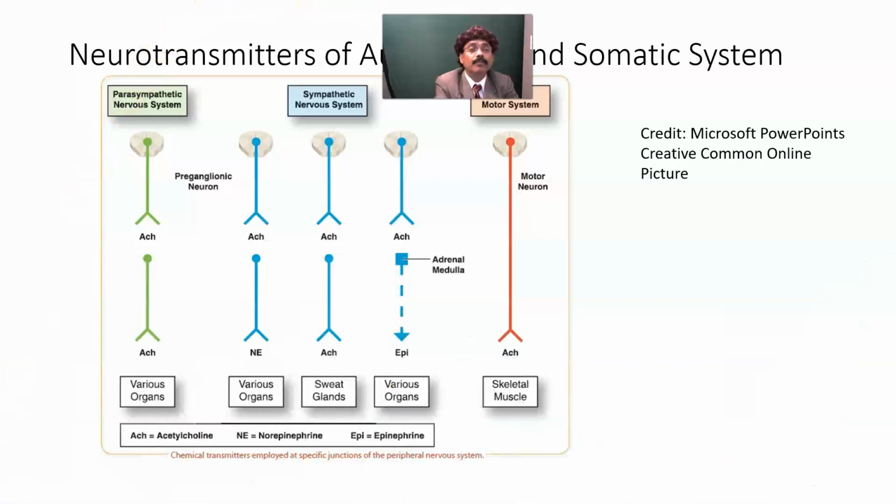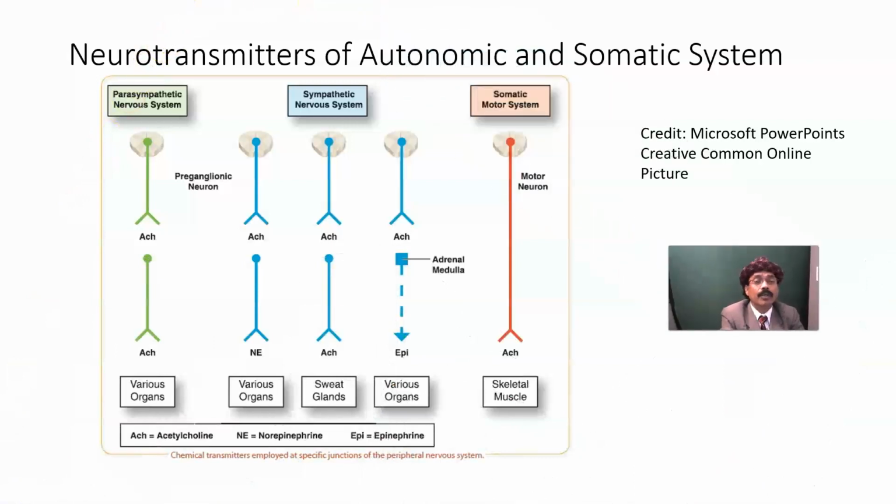Here is important. We must remember we have the somatic nervous system at the periphery, the parasympathetic nervous system, and the sympathetic nervous system. We have to find out the neurotransmitter. This is the preganglionic neuron, this is the synapse, and here is the postganglionic neuron.